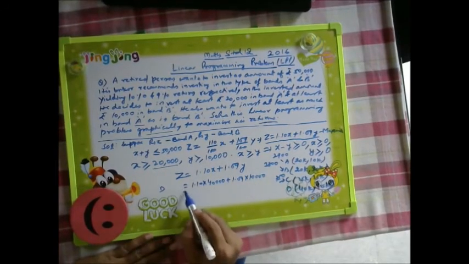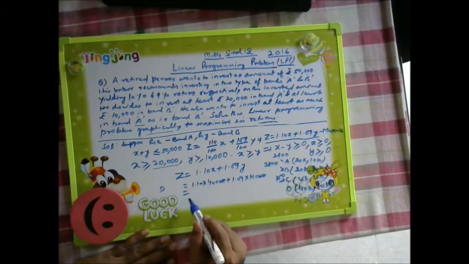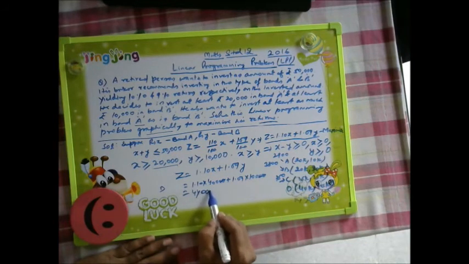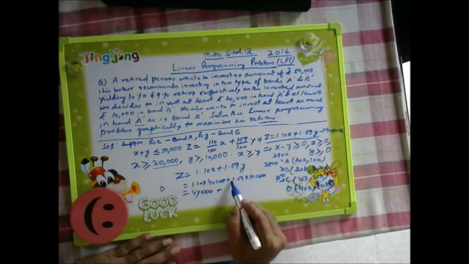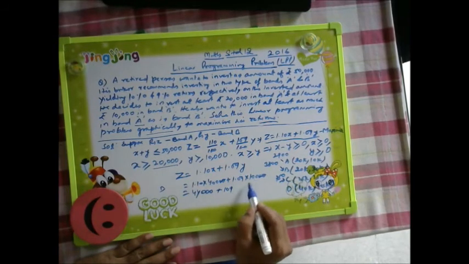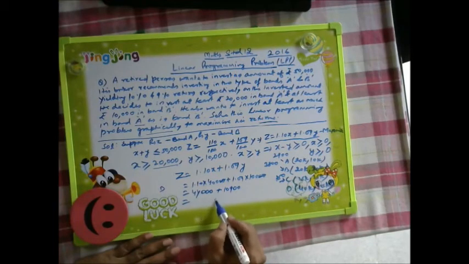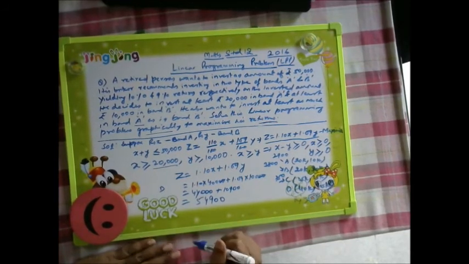Again two zeros are used to remove the decimal, so it becomes 44,000 plus 10,900, giving 54,900.